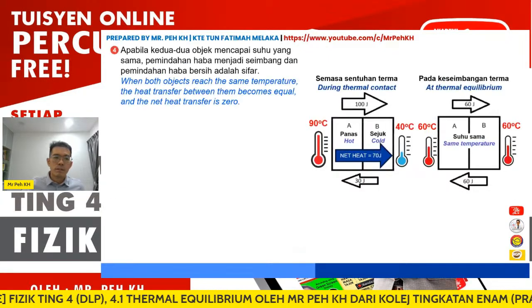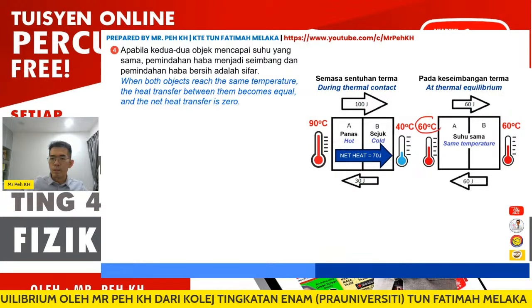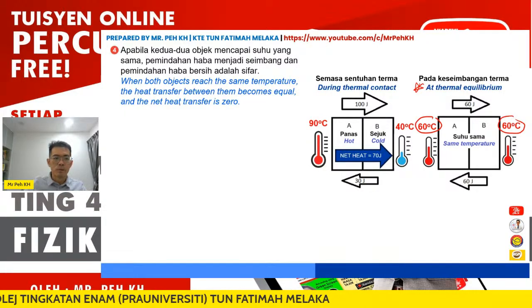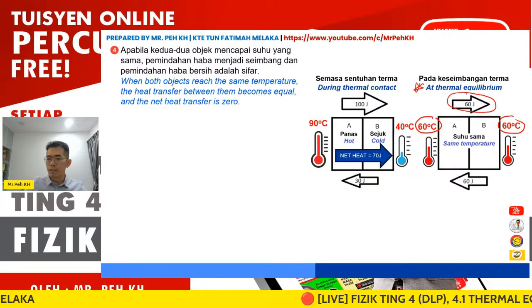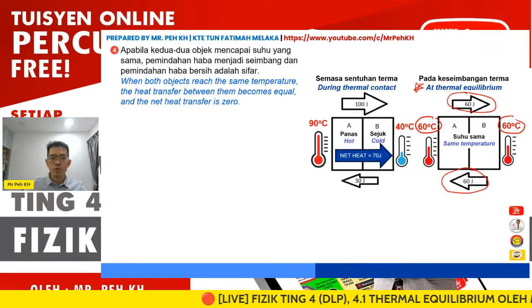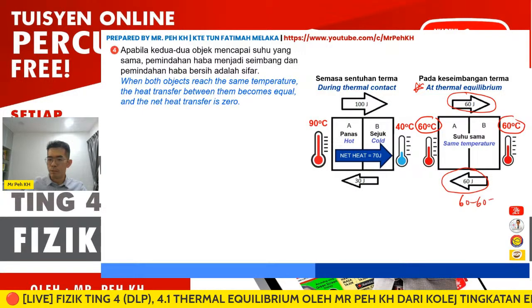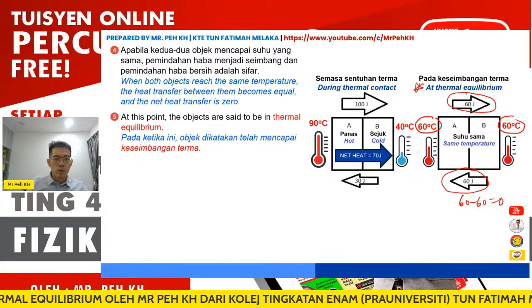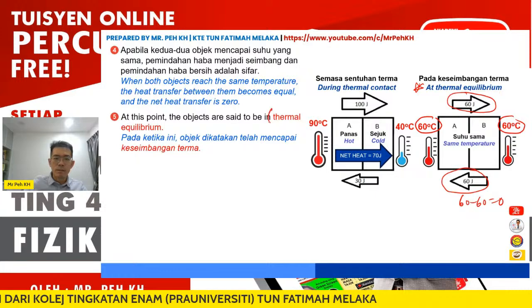Here, number 4: when both objects reach the same temperature, which is 60 as shown by the figure at thermal equilibrium, the heat transfer between them becomes equal. You can see in the figure 60 from A to B and 60 from B to A. So the net heat flow here will be 0, 60 minus 60 equals 0. At this point, the objects are said to be in thermal equilibrium.